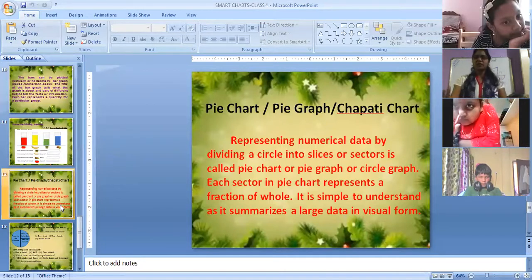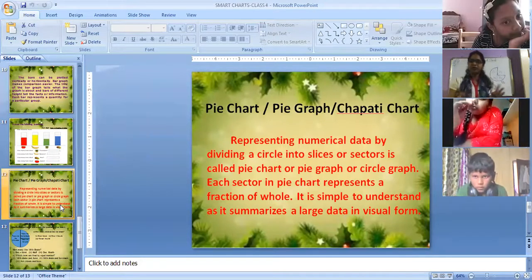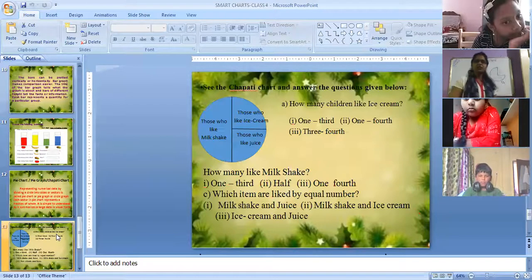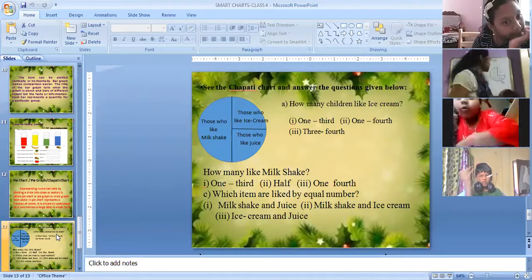Similarly, the same pizza we will be using to make a chapati chart or pie chart. Let us see what this is. So see the chapati chart and answer the questions given below. How many of you had chapati today in the morning?